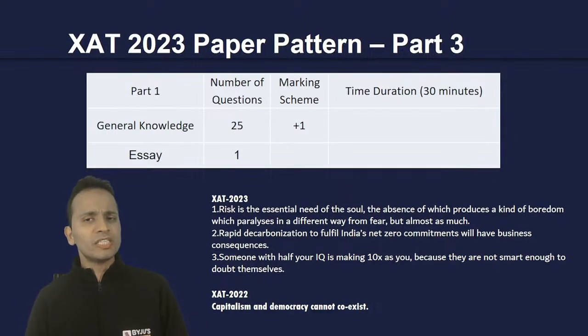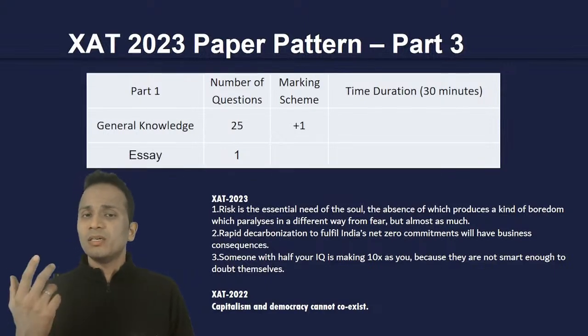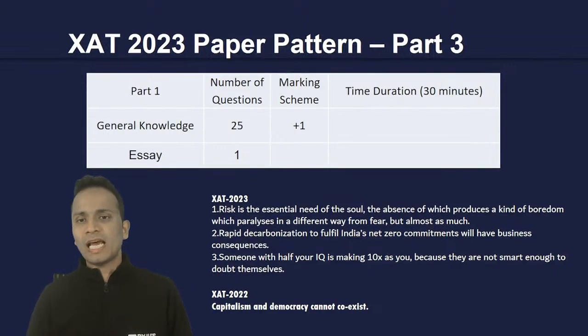So, in XAT 2023, three topics were given. You will have to select one topic out of the three and then write an essay on that. In XAT 2022, there was only one topic: capitalism and democracy cannot coexist. So, you'll have to be well read in order to write at least something in these essays.